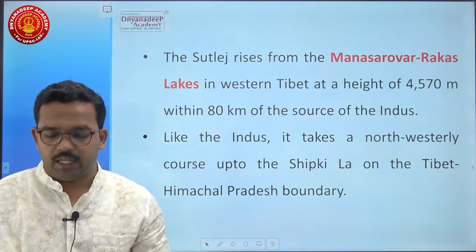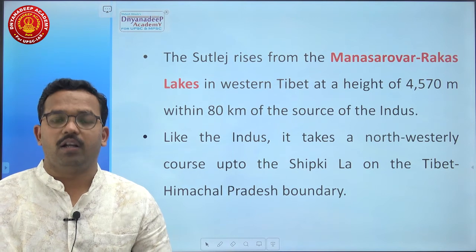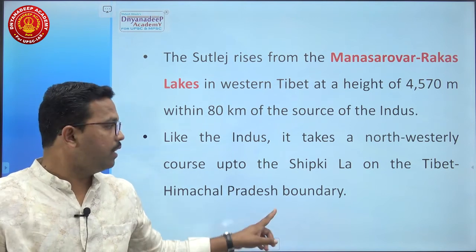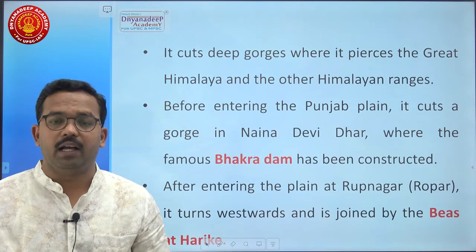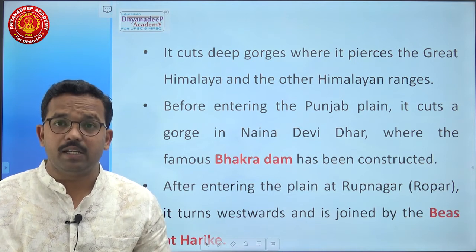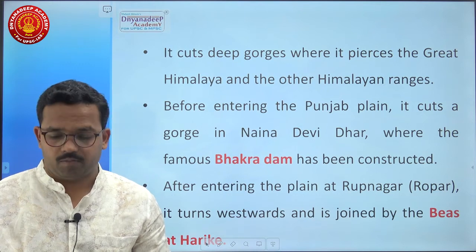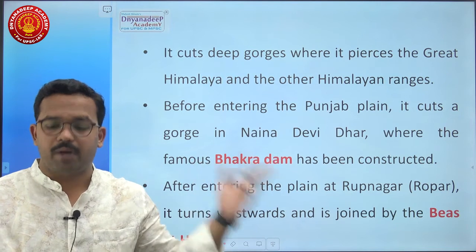Like the Indus, it takes a northwesterly course up to Shipki La on the Tibet-Himachal Pradesh boundary. Here it cuts a very deep gorge where it pierces the Great Himalaya and then the Himalayan ranges. Before entering the Punjab plain, this river cuts a gorge in Naina Devi Dhar, where the famous Bhakra Dam has been constructed. I have given a diagram of Bhakra Dam.